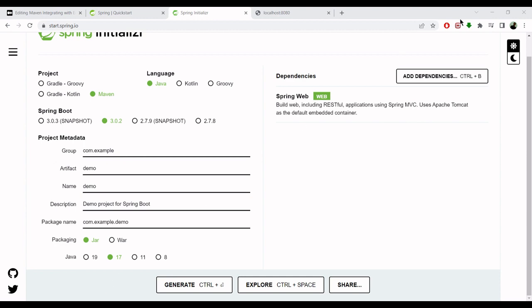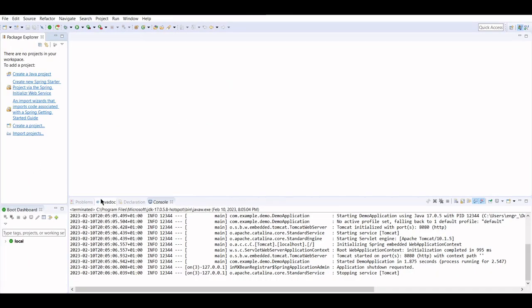After downloading your project file as an archive file, you just have to unzip it. Then, as you can see in my Eclipse IDE, I can go to File, and from there go to Import, and in the Maven section I can select Existing Maven Project and click Next. From the Browse button, you navigate to this project in your download location. For example, there I select demo, select folder, click finish, and basically that's it.